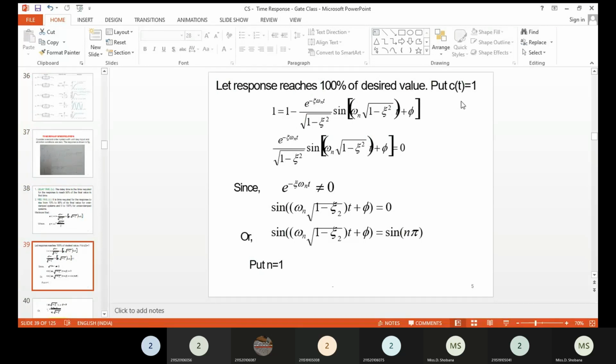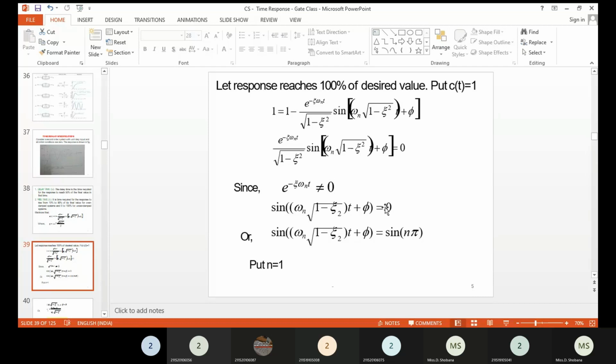In that case, we substitute CFT tr with 1, and wherever t is there, we substitute tr. So 1 equals 1 minus e power minus del omega n t divided by root of 1 minus del square, sin of omega n into root of 1 minus del square t plus phi. And here we can see 1 minus 1 becomes 0. Here we have an exponential term and a sinusoidal term. The exponential term cannot be equal to 0, so this sinusoidal term should be 0. Then only the resultant becomes 0. Therefore we take the sinusoidal term and equate it to 0.